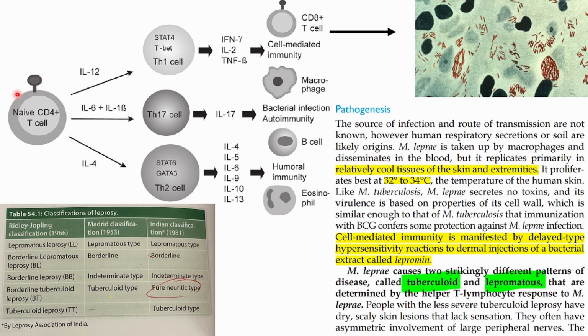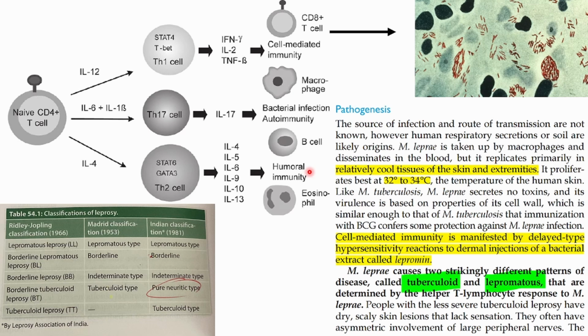So we have what? We have T cells, naive T cells, okay, new T cells. Now in the leprosy, in order to win the battle against the leprosy, we need this immunity. Cell mediated immunity. We do not need much of the humoral immunity.